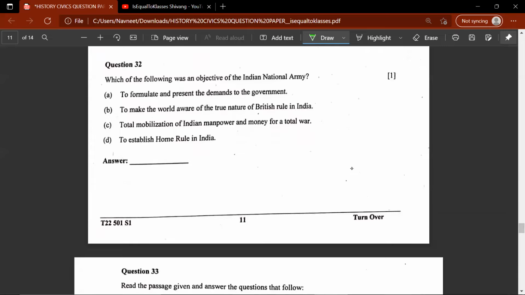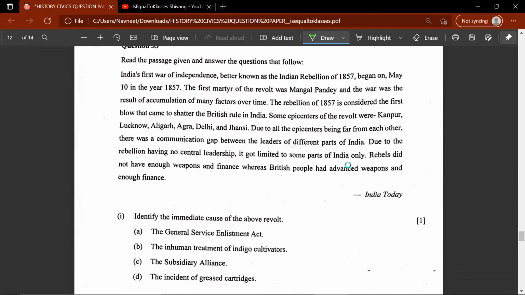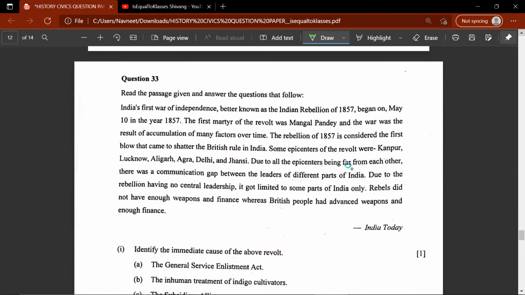32nd question. Which one of the following was an objective of the Indian National Army? The correct answer would be C. Total mobilization of Indian manpower and money for total war. Okay, so moving on to the 33rd question. So you could pause the video and read this paragraph.